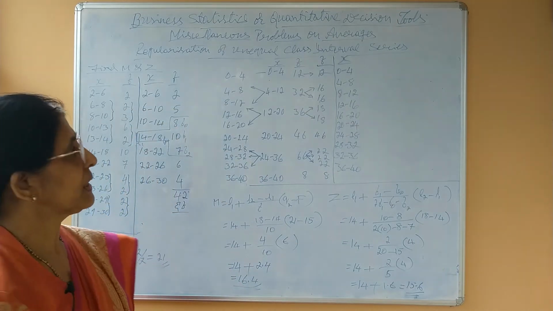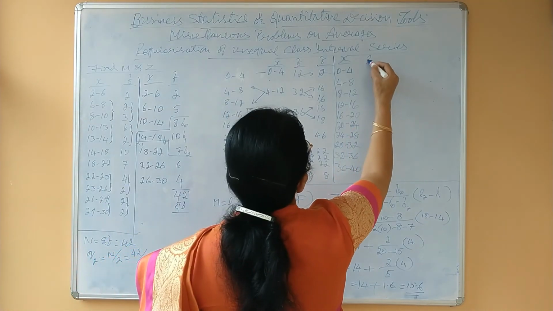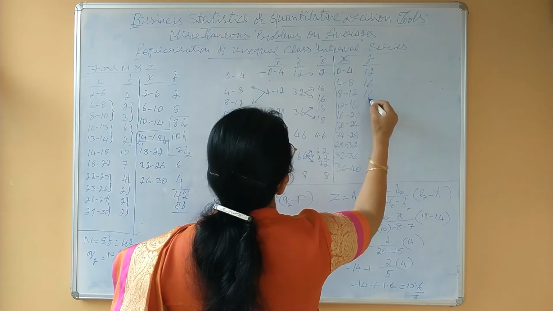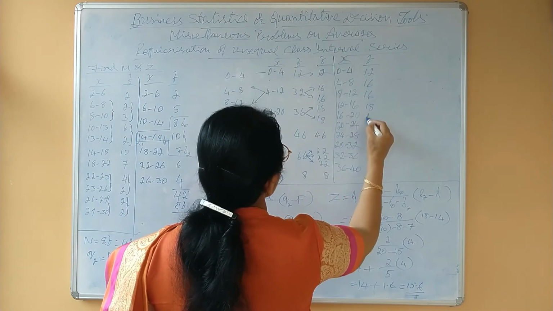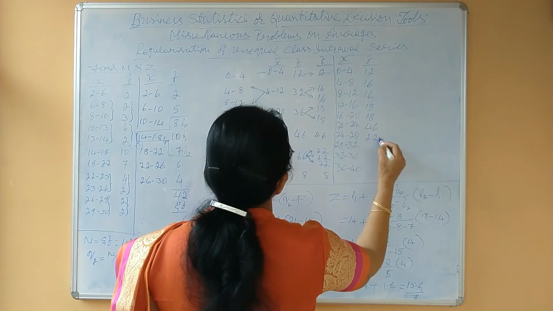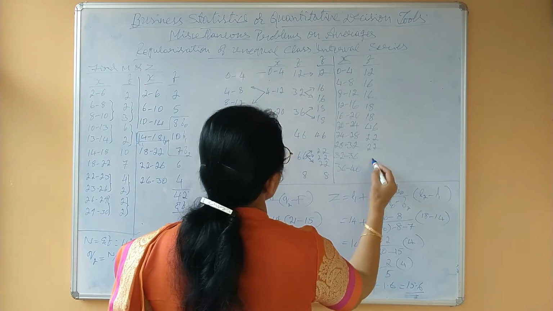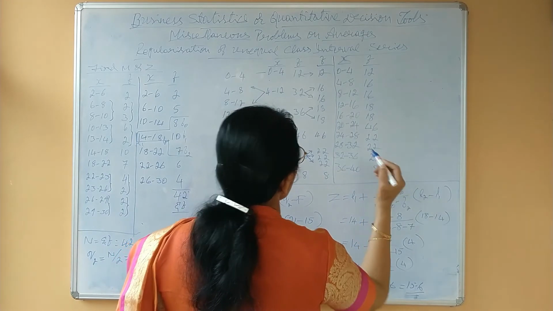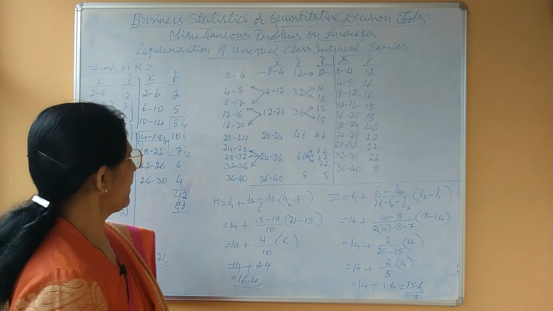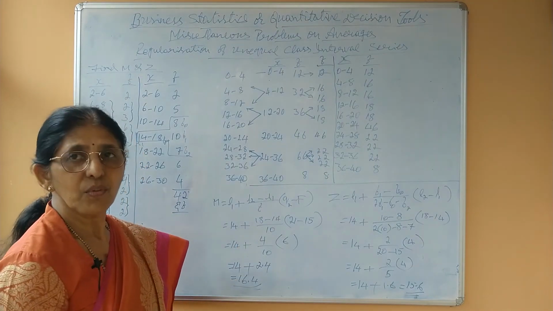Like this you have to take the classes. Now the frequencies: 12, 16, 16, 18, 18, 46, 22, 22, 22, 8. Isn't it? Now as usual we have to find the median and mode.